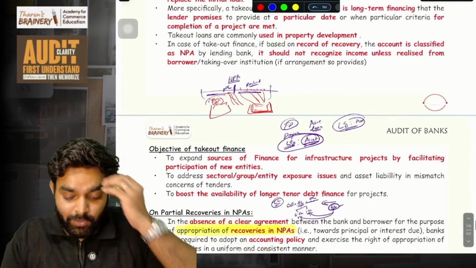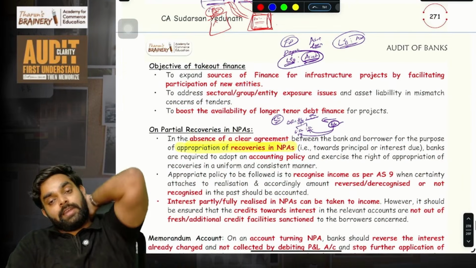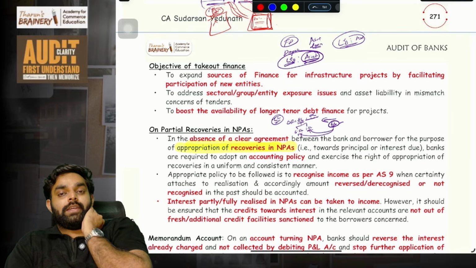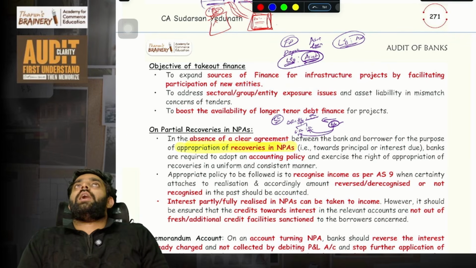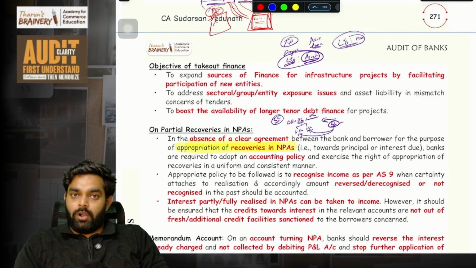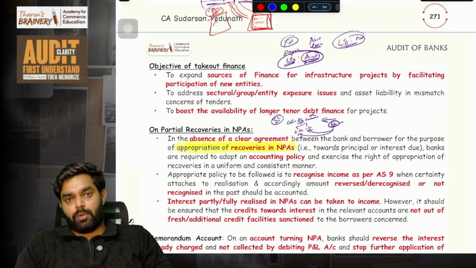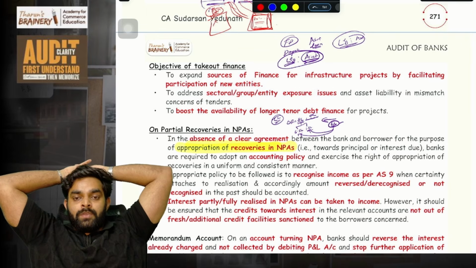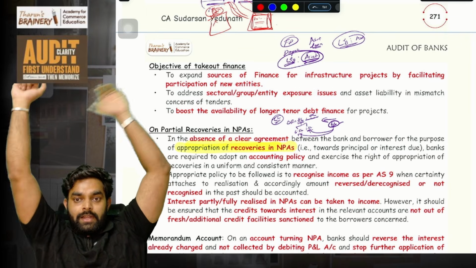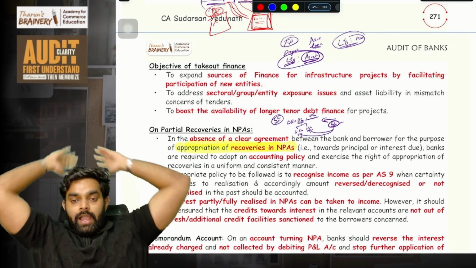Then takeout finance. What do you mean by takeout finance? It is very important. Just understand. Takeout finance means, imagine I wanted to construct a shopping mall. I'm a businessman. The money I need is say 1,000 crores. So I went to SBI. Just like earlier we learned the same example, similarly, I wanted 1,000 crores.